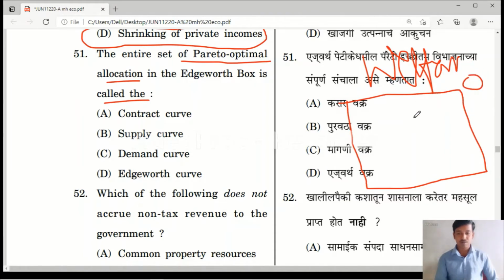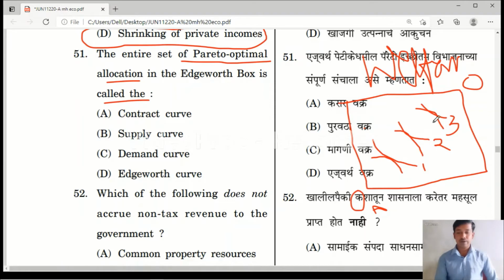This is the origin of person A. This is the origin of person B. And this is the indifference curve 1 for consumer A. This is the indifference curve 2 for person B. Sorry, not indifference curves.